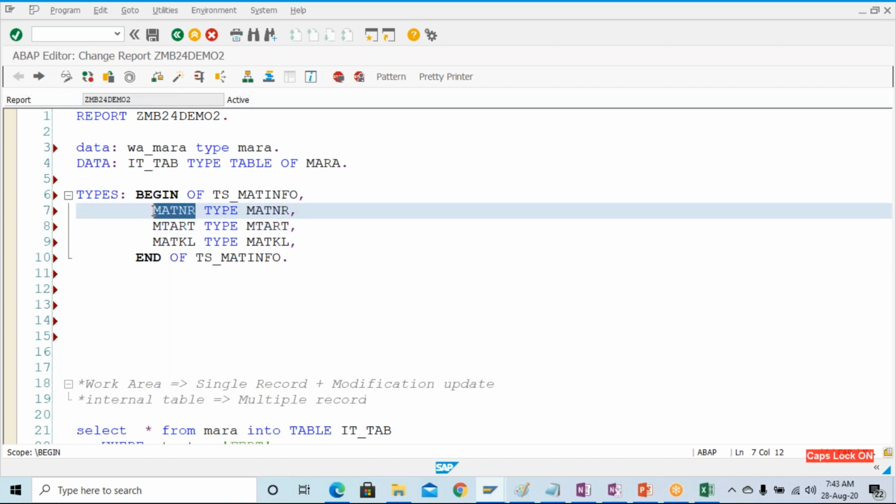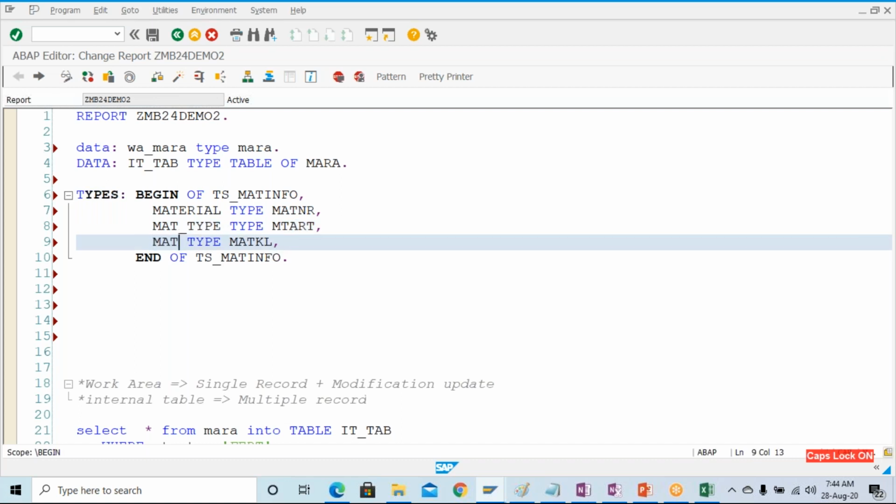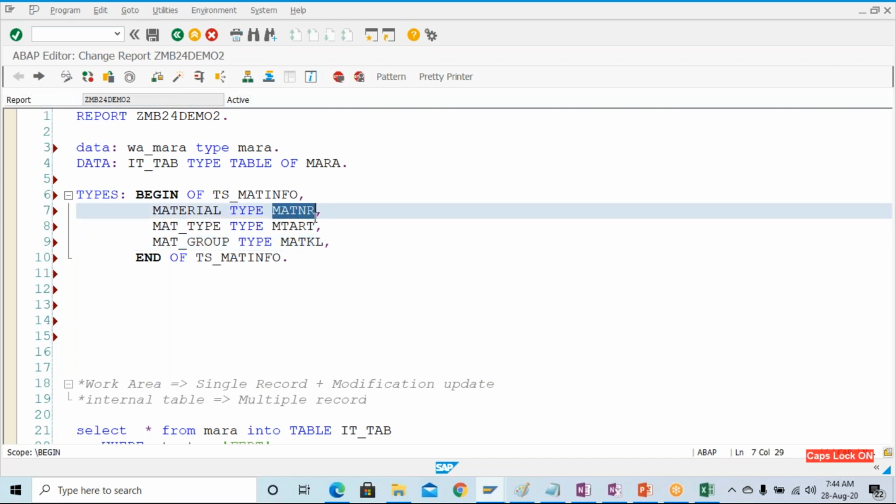For this material number, the name can be different. If you want, you can give this name like material, but generally we keep it the same, because everyone knows MATNR, and this is only 5 characters. But if you want, on the left hand side you can change it to mat_type, and here mat_group, material group.